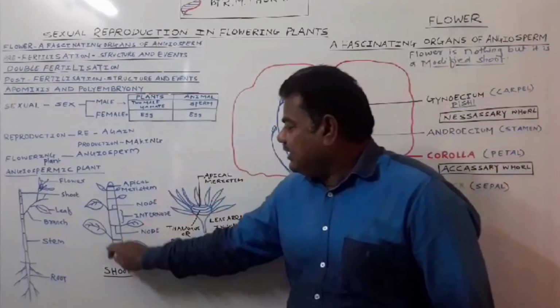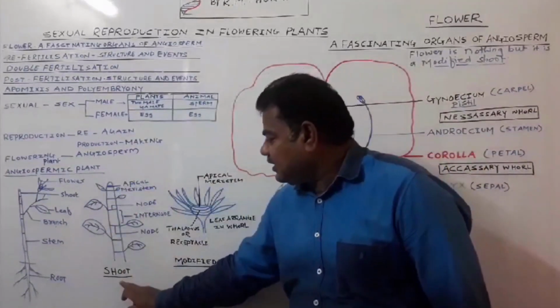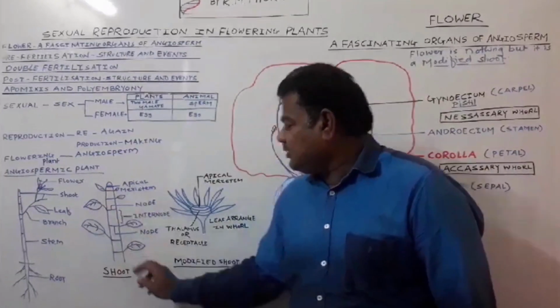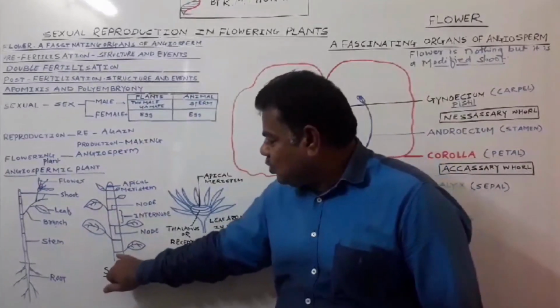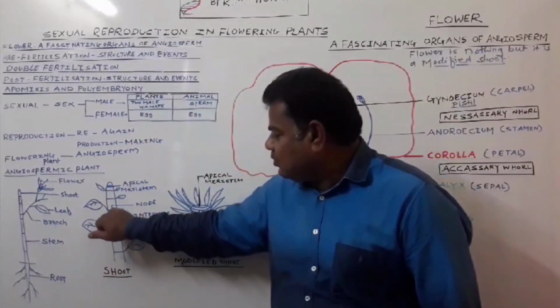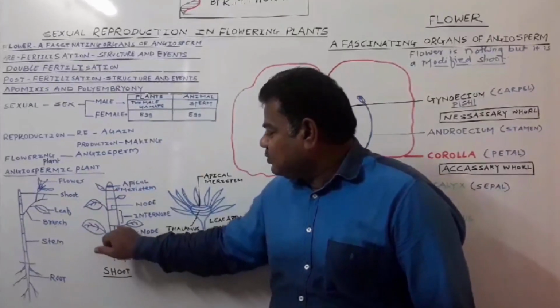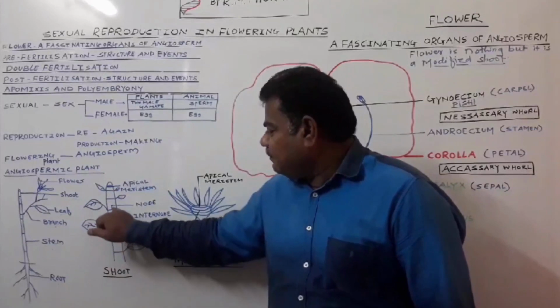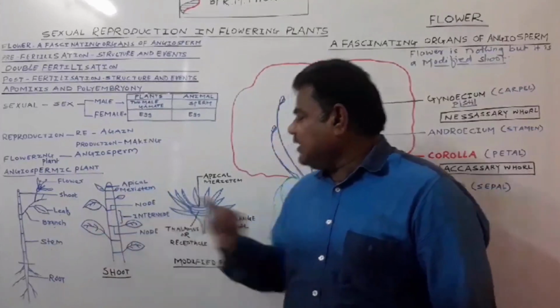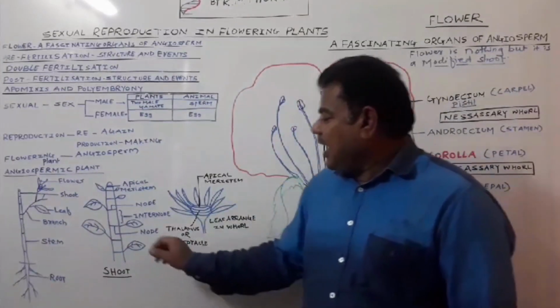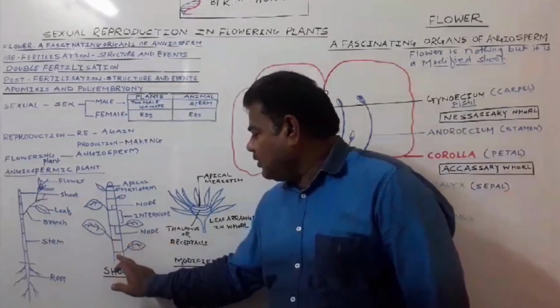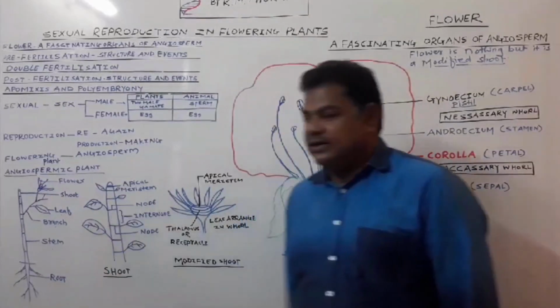This one is the angiospermic shoot. It consists of a node. This one is the node region, and the distance between two successive nodes we call an internode. And there is a rule that from the node region the leaf originates.